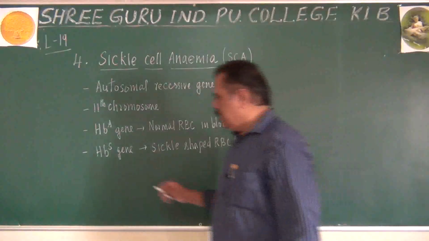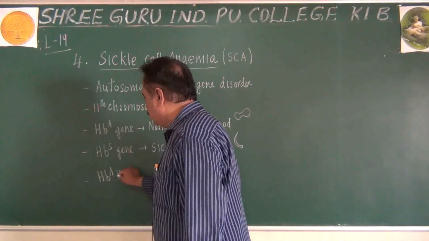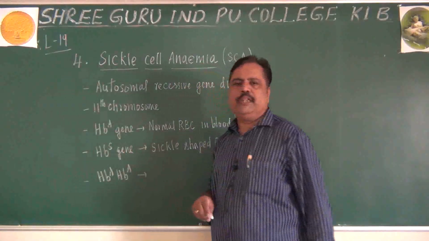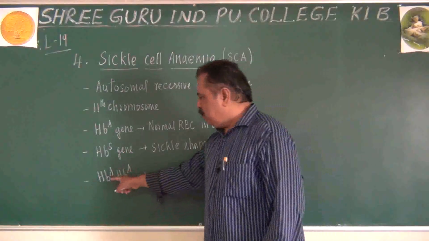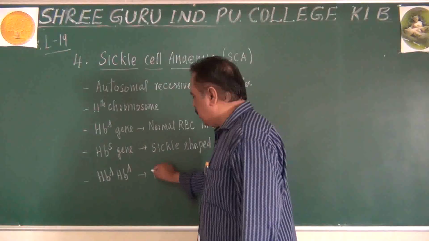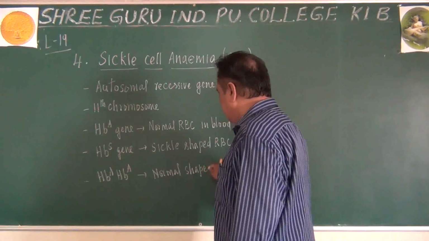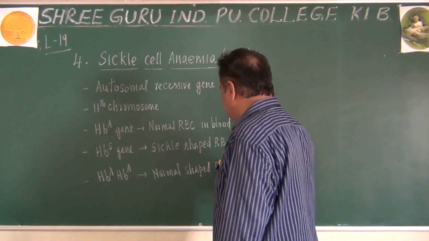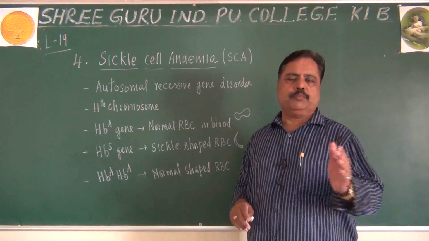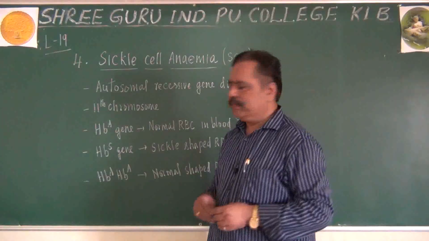Please listen. A normal RBC is caused due to the HbA condition. Why HbA? Because in a diploid individual, the paternal gene is HbA and the maternal gene is also HbA, so your RBC will become normal shaped. A normal biconcave shaped RBC is present in our blood. What genotype do we have? HbA, paternal also HbA, maternal also HbA.